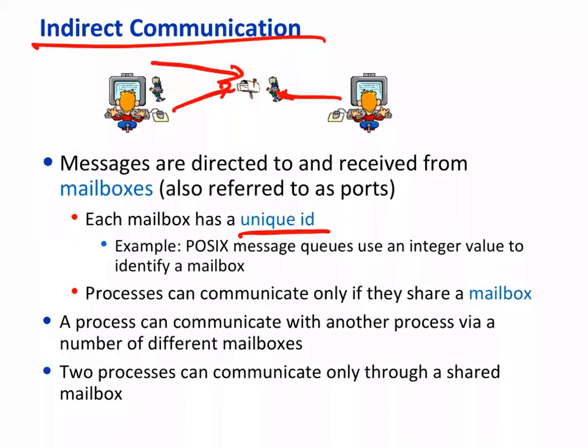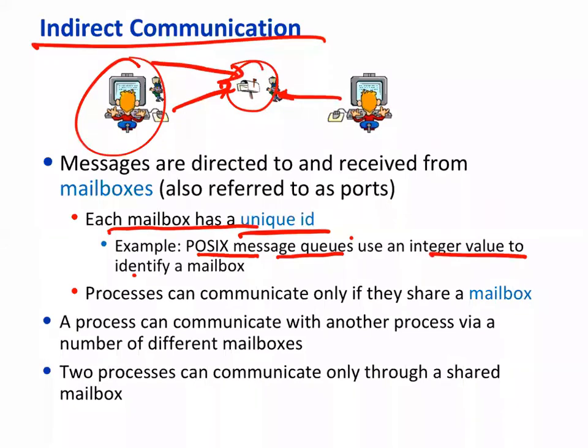So each mailbox has a unique number, a unique ID. For example, POSIX message queues use an integer value to identify a mailbox. A message queue is nothing but a mailbox.